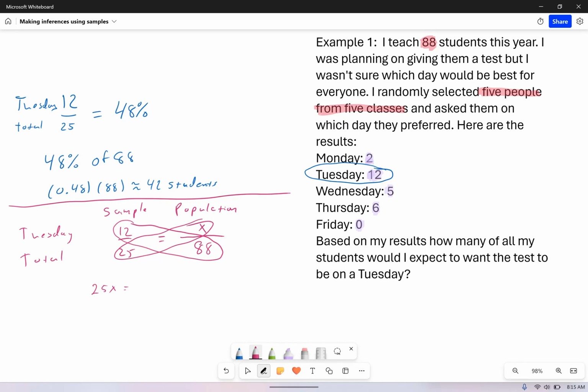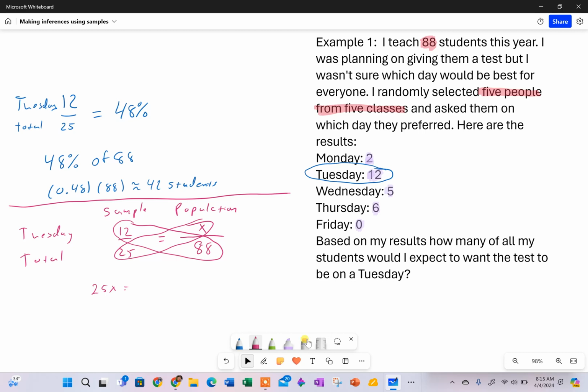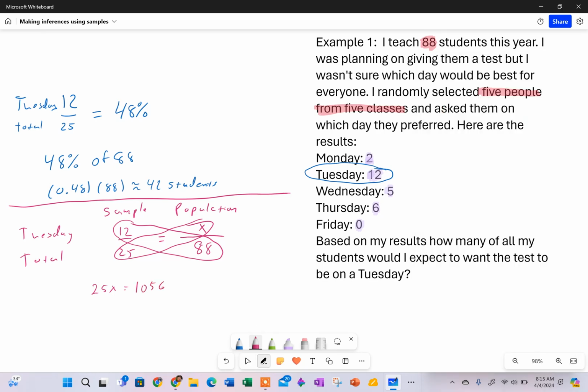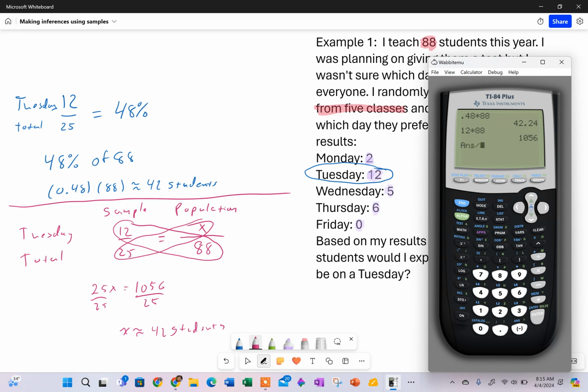I could probably do this in my head, but I don't really feel like it. Do 12 times 90, then subtract 24. 12 times 88 is going to give me 1,056. Then we divide by 25, and our answer should be about 42 students. Now, just to show that I'm not just making this up and hoping, I'm going to divide by 25. And sure enough, we get the right answer. All right, so that's example 1.